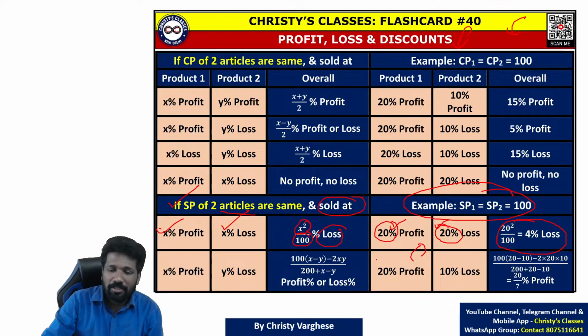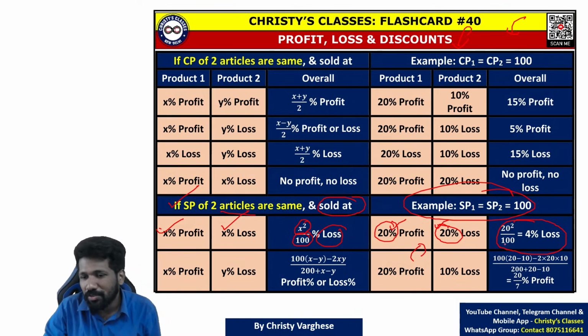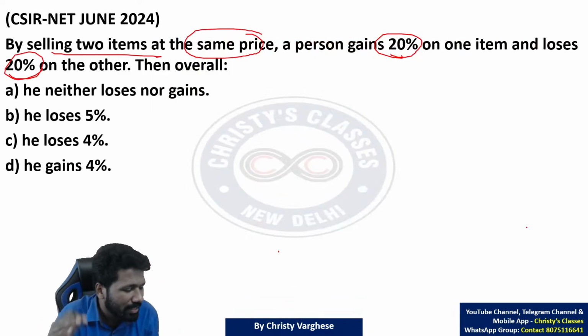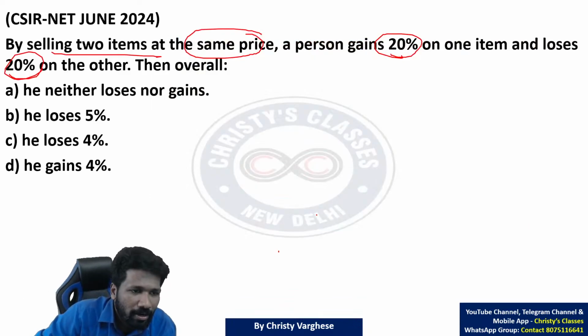Okay, anyway, 20% profit and 20% loss. So 20 square by 100, 4% loss. इसका एक detailed solution भी है, that we will discuss later. Now, due to lack of time, this is enough.